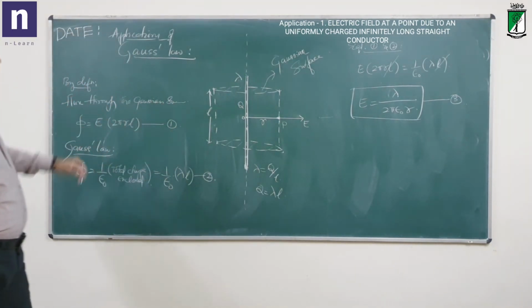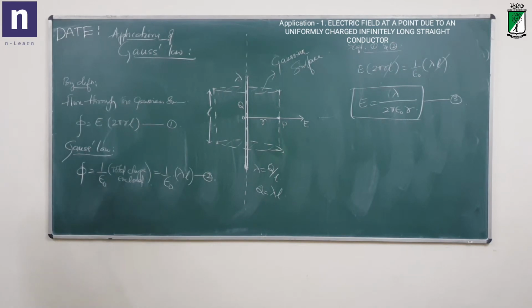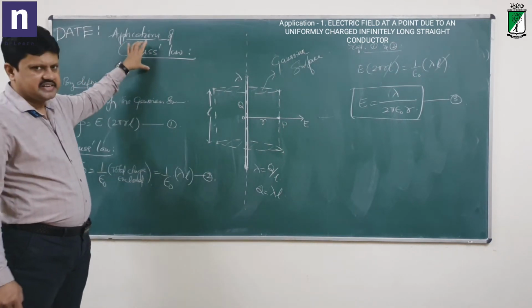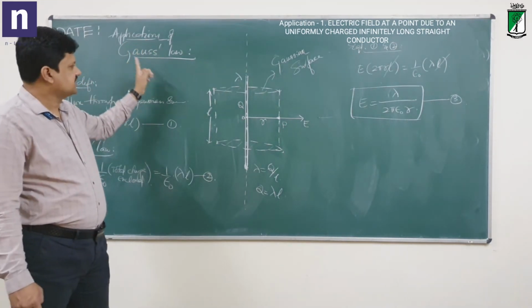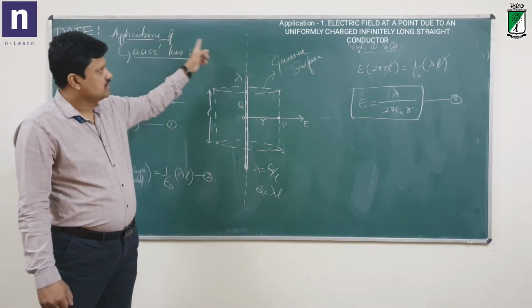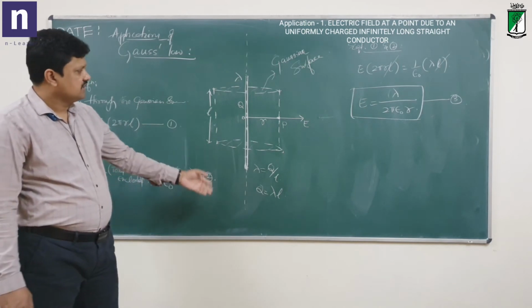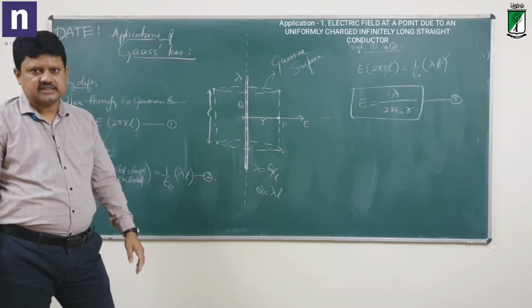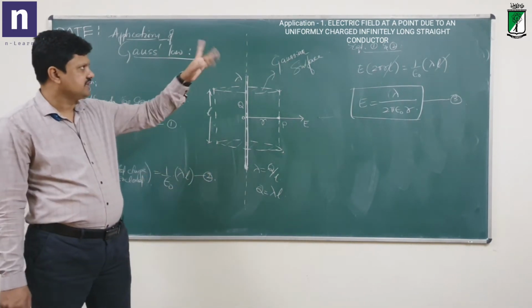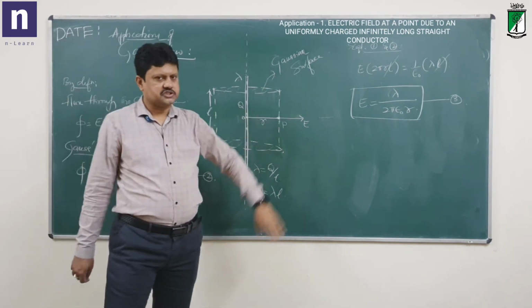So this is one of the important applications of Gauss law. What did we find here? The electric field at a point due to an infinitely long charged straight conductor is given by this expression.